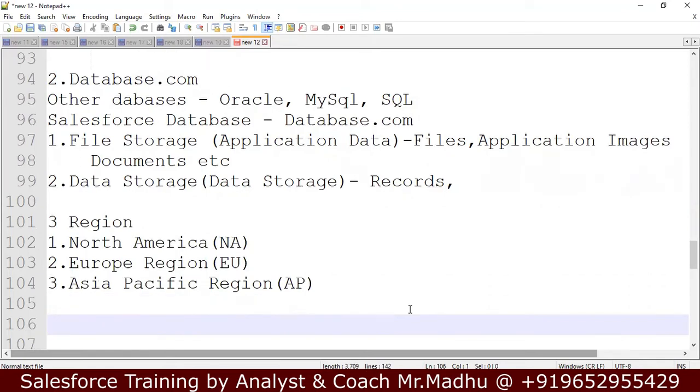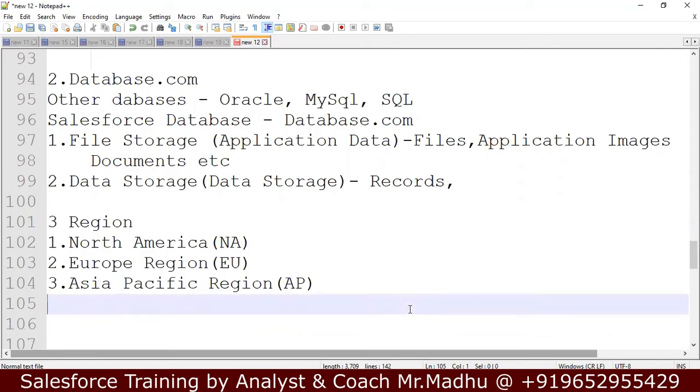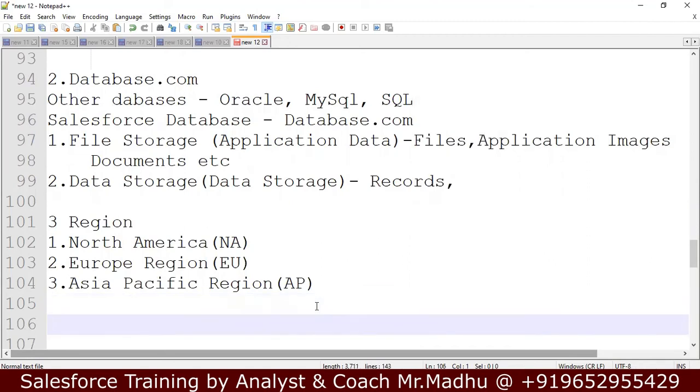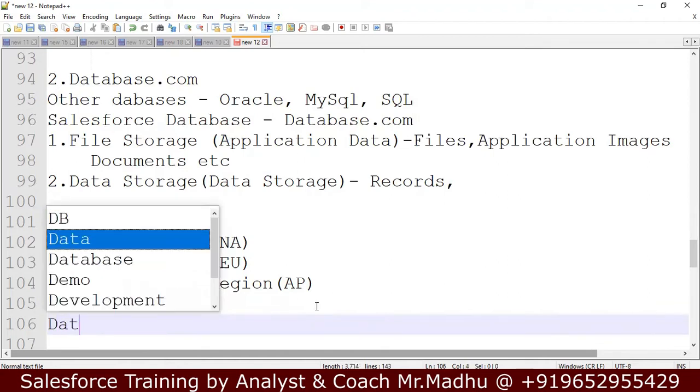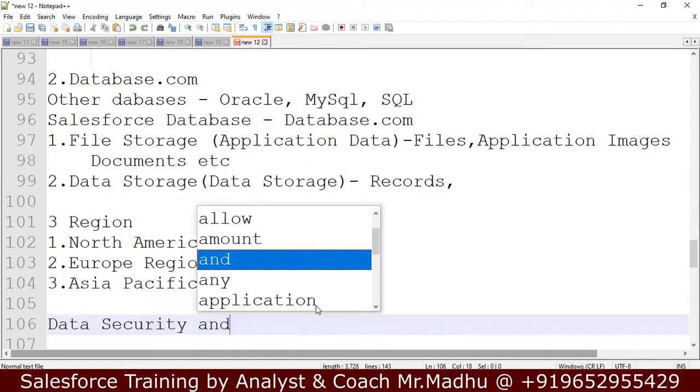Previously, many banking industry applications were not using Salesforce because they had doubts about security. Hackers might attack and they can steal your data. So because of that, banks were not using Salesforce. After that, what Salesforce did, they gave assurance about data security and confidentiality.